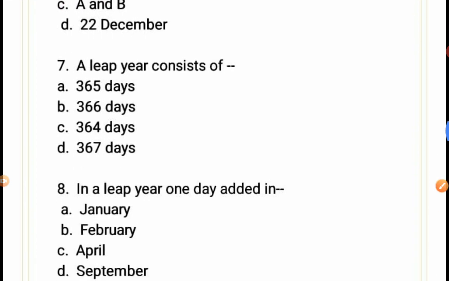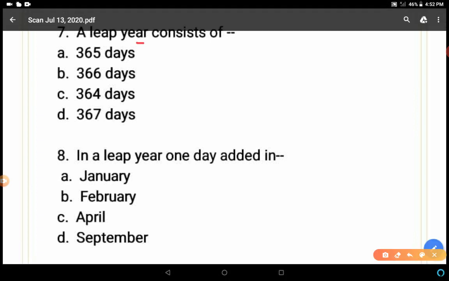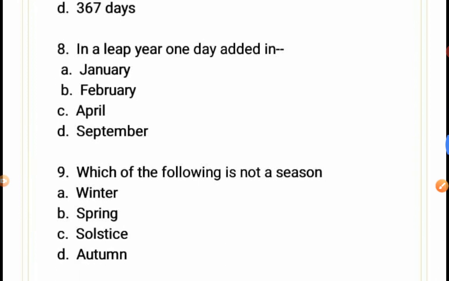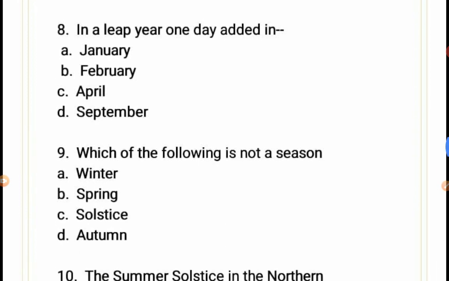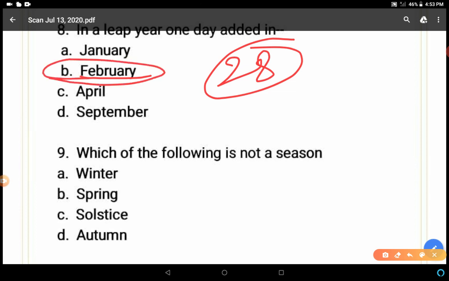Next question. A leap year consists of. Leap year. What is a leap year? One extra day is added in the year. Generally we see 365 days in a year, and one day is added. B is the correct answer. In a leap year, one day is added in January, February, April, or September. Generally in February there are 28 days, but in a leap year there are 29 days. So B is the correct answer.